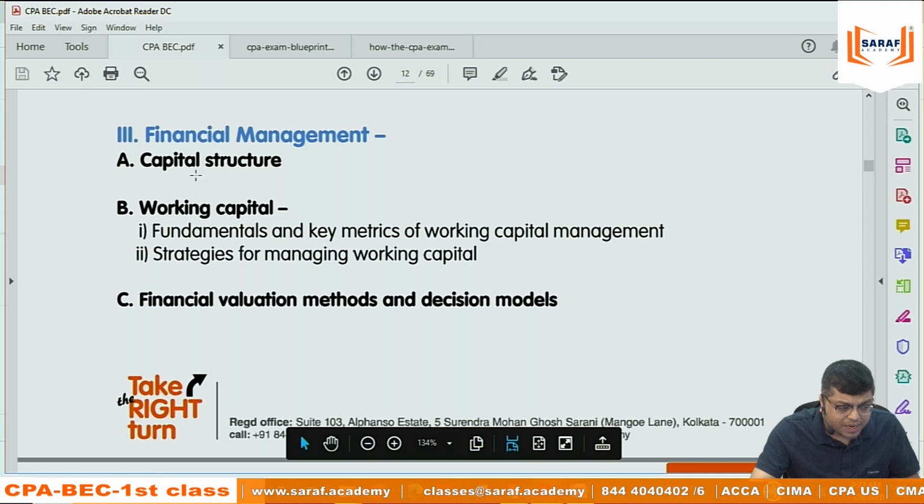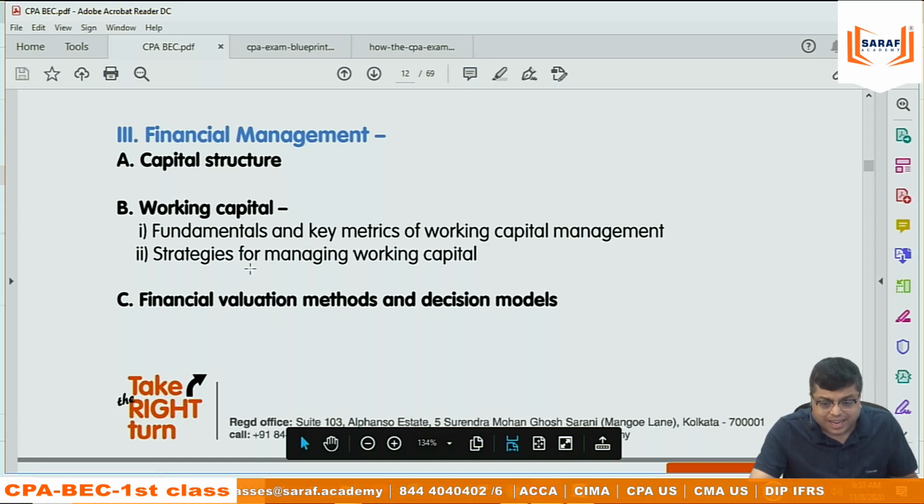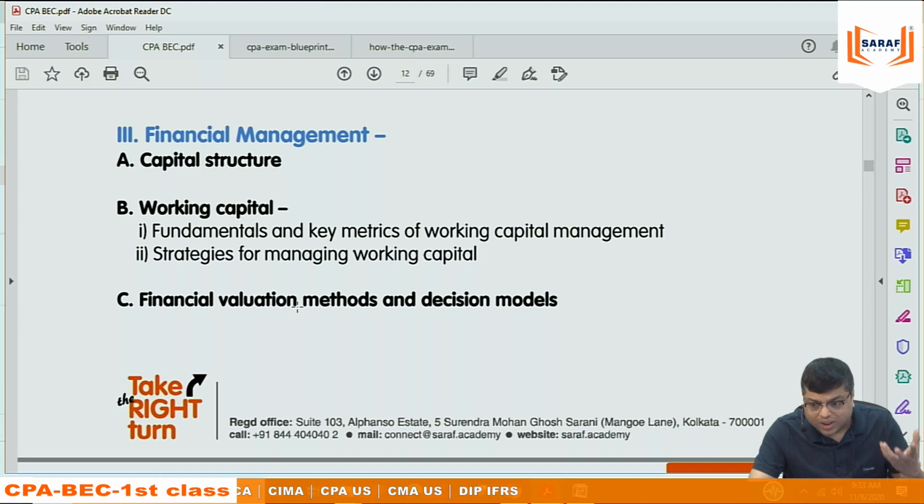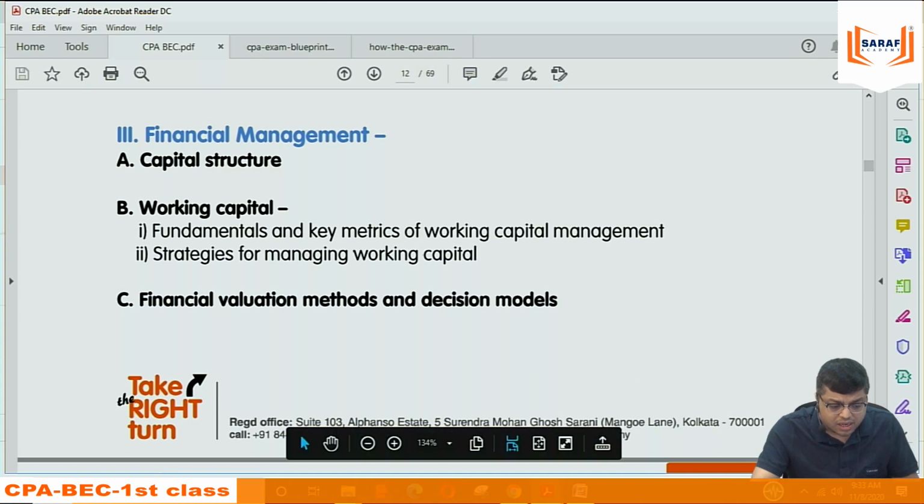Then financial management: capital structure, source of funds, debt, equity, then working capital, then valuation of the firm. In valuing, what are the methods? Asset based valuation, cash flow based valuation, different models, valuing an organization, leasing, debt, purchasing an asset or going for leasing. Different options are there. Neeraj, you will be enjoying this very much because this is fully related with your area.